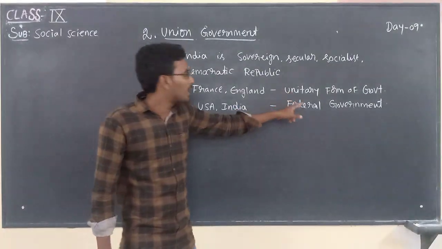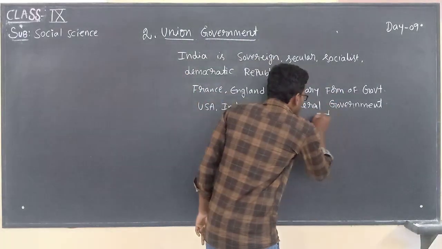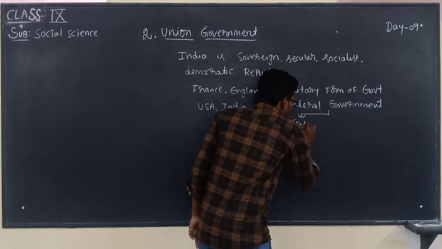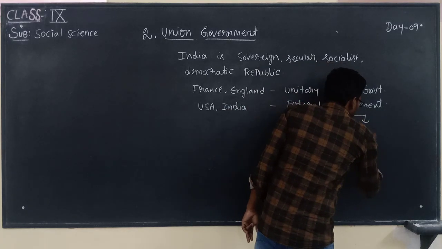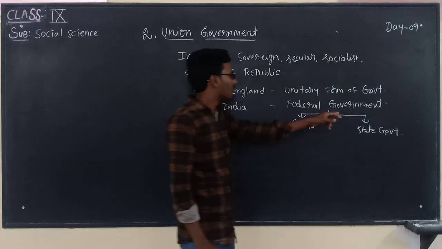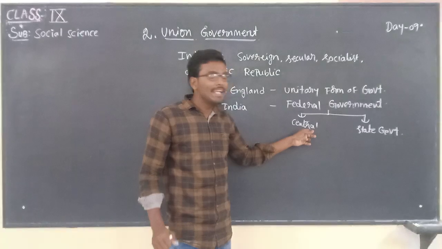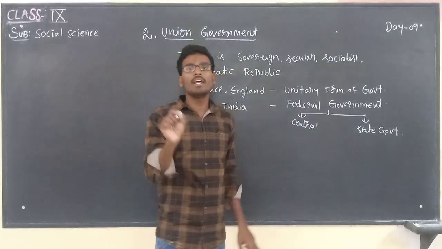Children, what is meant by federal government? Federal government means here central government and state government. Federal form of government means there is a central government at the center and a state government at the state.